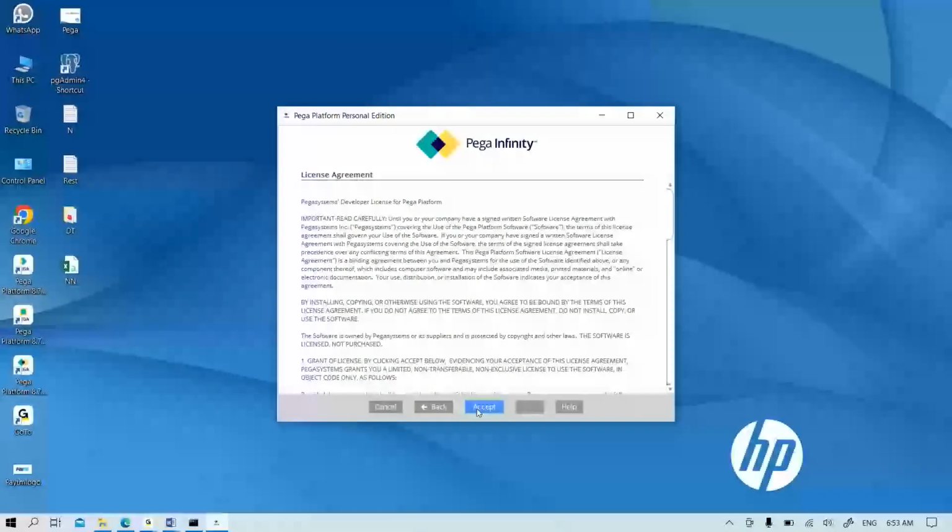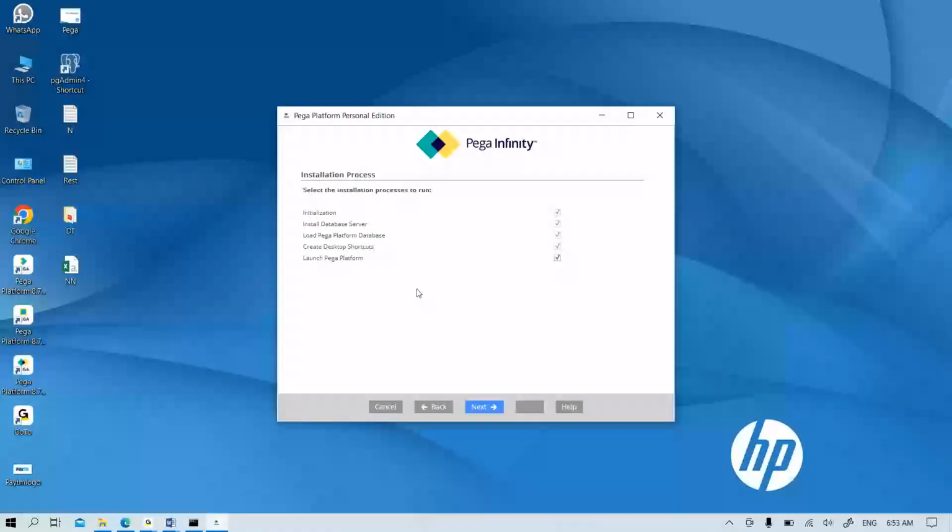Then the license agreement: I accept this. Coming to the installation process, it will load all the things. Initialization means it reads all the files from the directory folder. Then it will install the server, and inside the server Java also gets installed. Then your database gets installed, and after that some shortcuts will be added. Three shortcuts will be generated. I'll explain these shortcuts again.